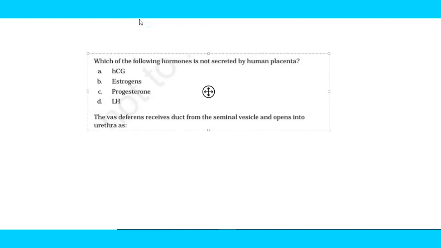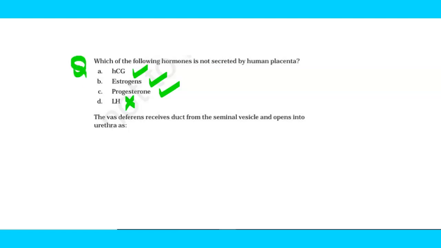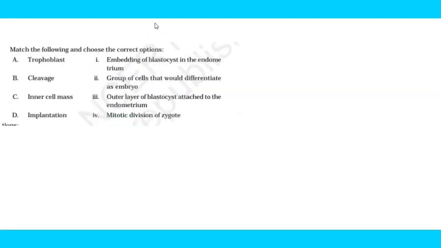The next question is asking you all: which of the following hormones is not secreted by human placenta? Is it human chorionic gonadotropin? Yes, it is very much produced by the placenta. Estrogens are also produced. Progesterones are also produced, but this is never produced. So the answer to this question will become option D, luteinizing hormone.